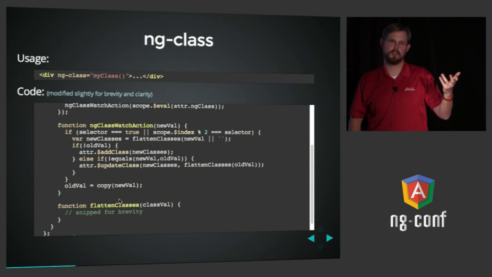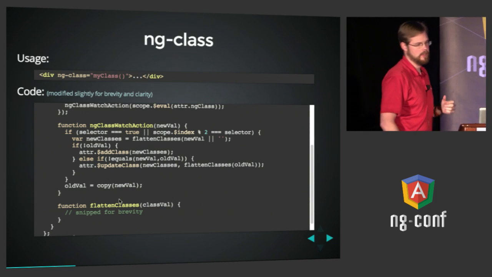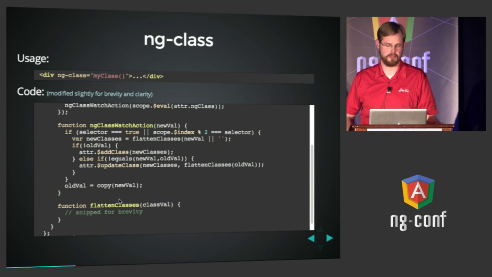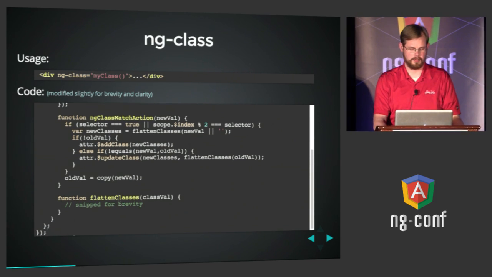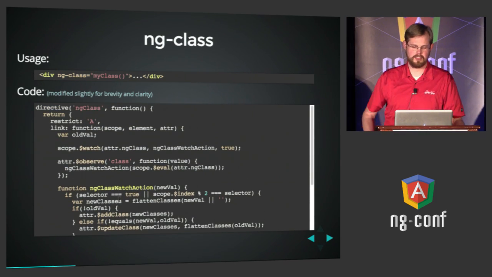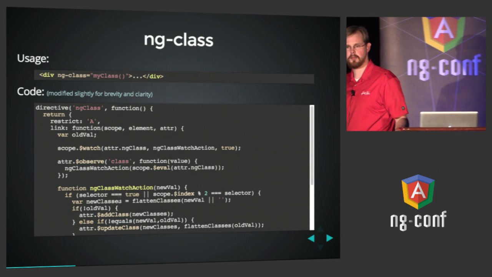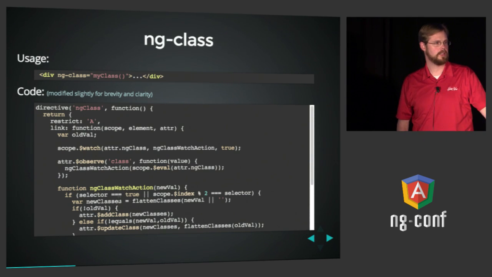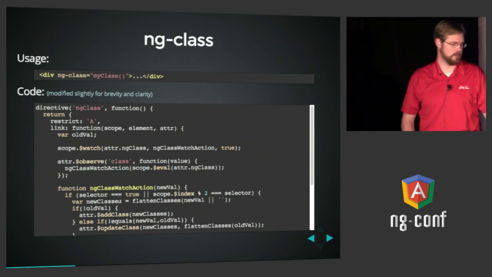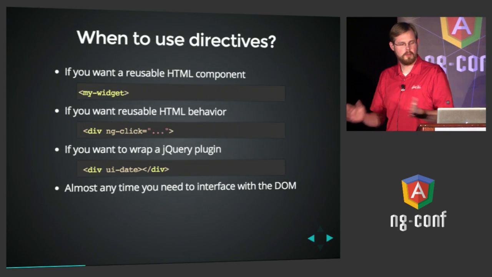The attribute that you give to ng-class can return an array of classes that it should have, or return an object that points to classes and whatnot. But anyway, I just wanted to point this out. These are all available in the Angular source code, and they're pretty approachable. So I recommend that when you want to see how directives work, a great way to go is to read the Angular code. So when do we use them?